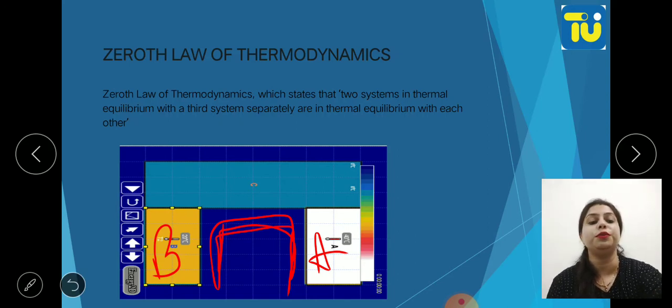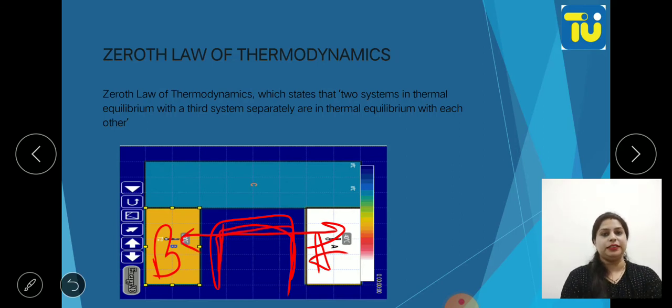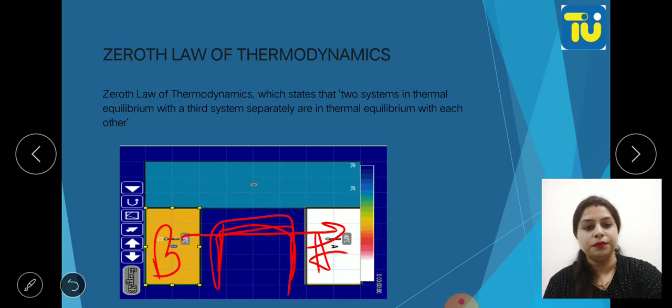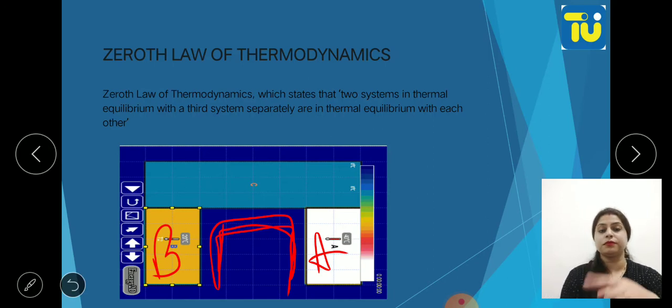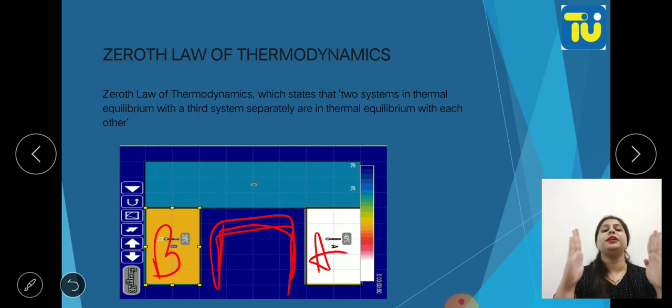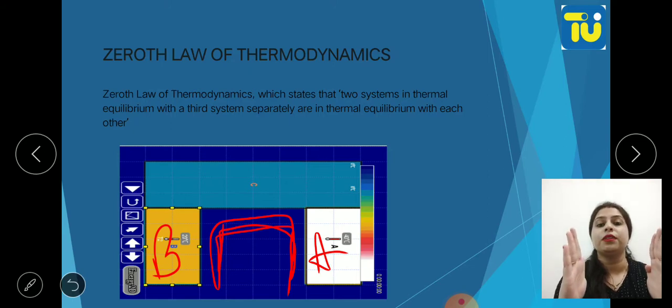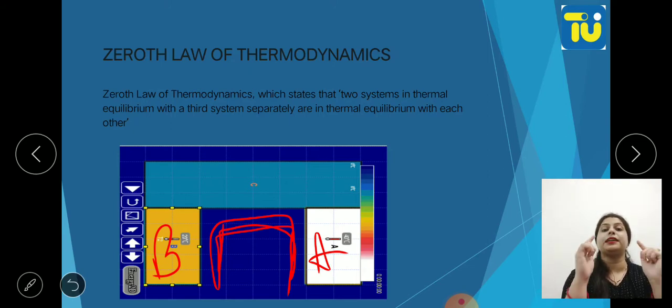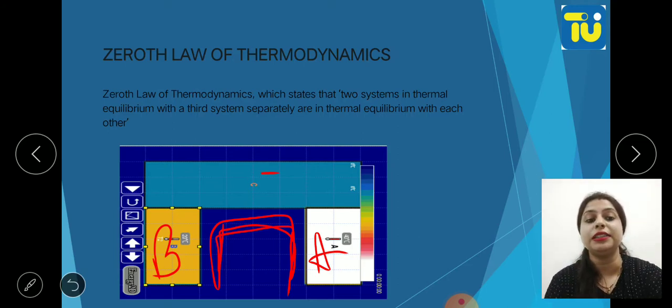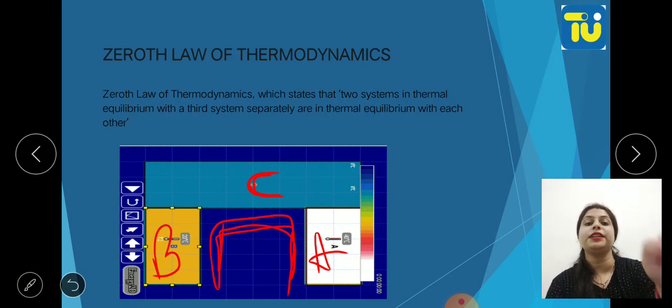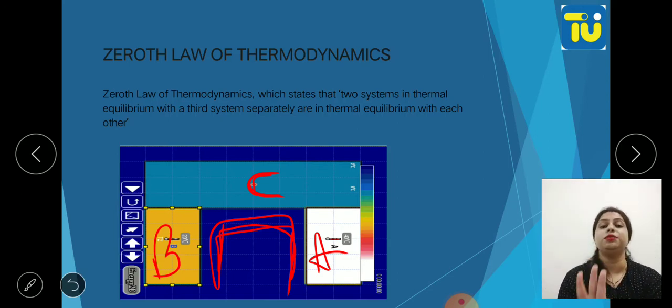So there can be no direct exchange of heat energy. Okay, so now these two systems are separated with the help of an adiabatic wall, but these two systems are in contact with the other system, that is system C. Both the systems are in contact with the third system, that is system C.